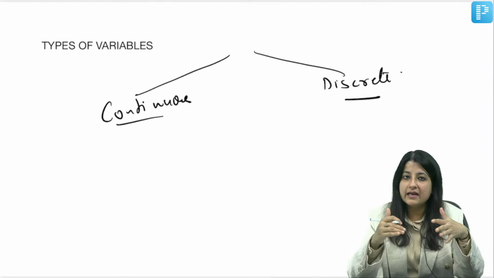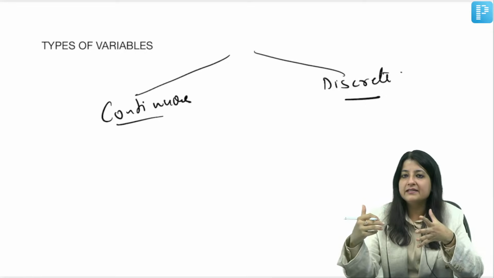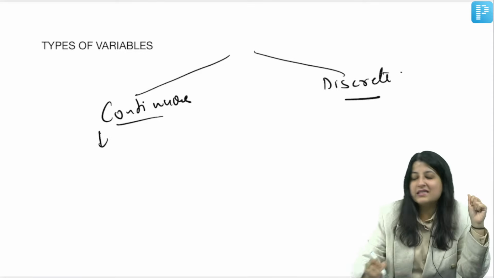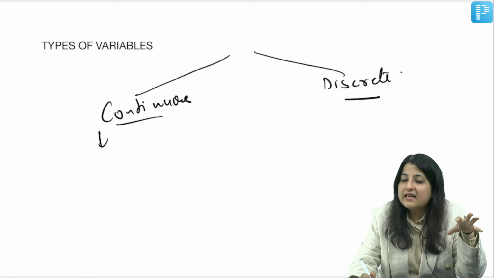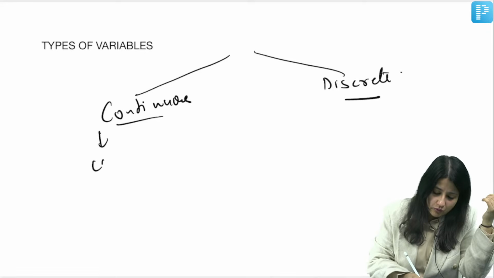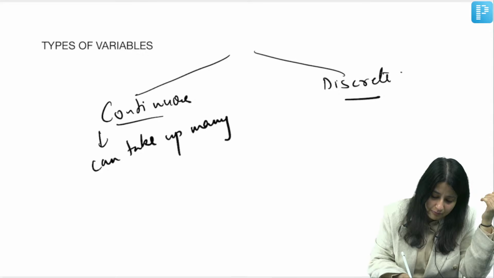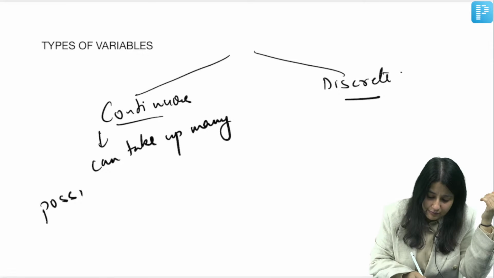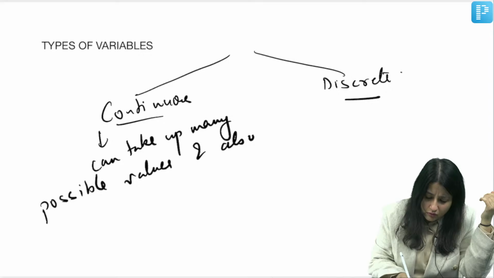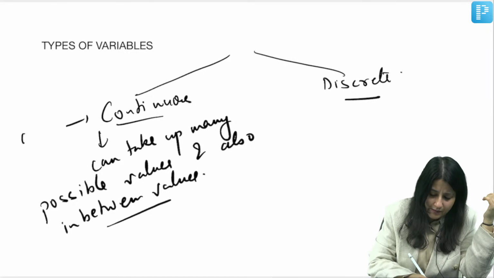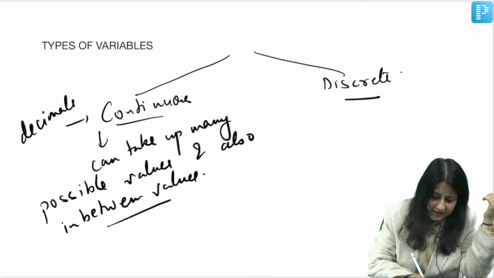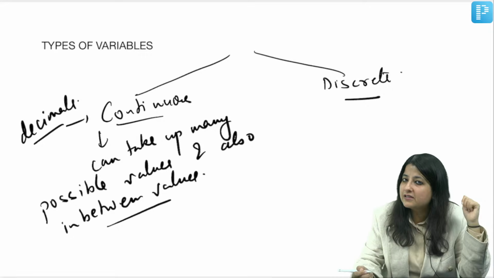कंटिन्यूस का मतलब होता है लगातार, इन हिंदी वी से लगातार. Continuous means variables that can take up many possible values, and also in-between values. What do I mean by that? It simply means that you can express it in decimals. आप उसको किस में express कर सकते हो?